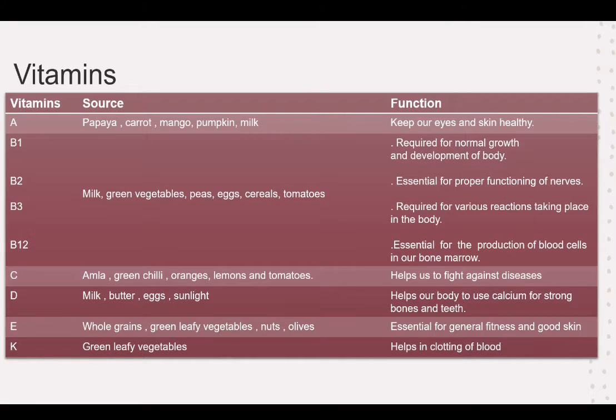So as you can see in the sources, milk appears almost everywhere. So all the vitamin sources can be a little bit the same.